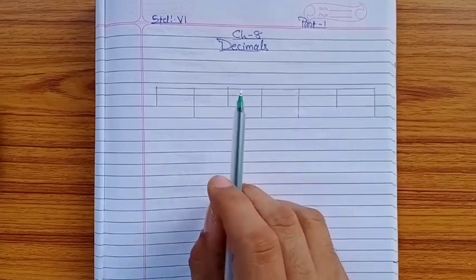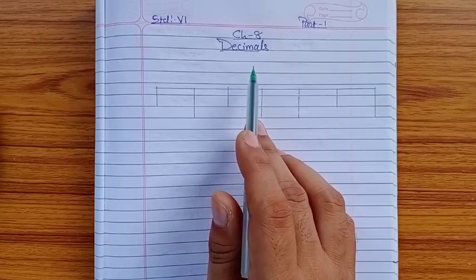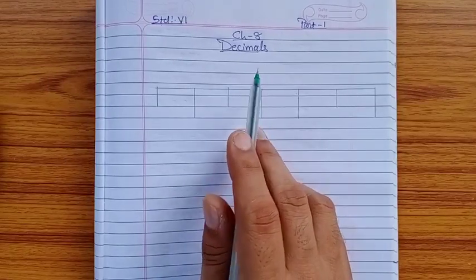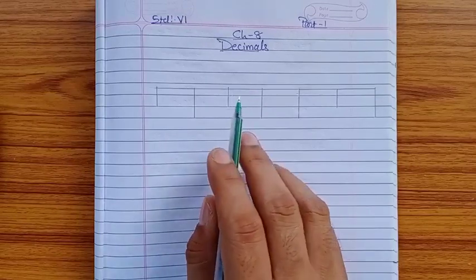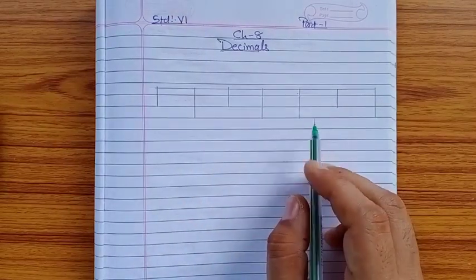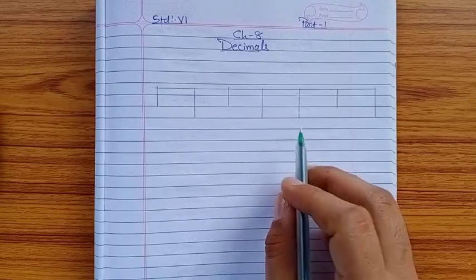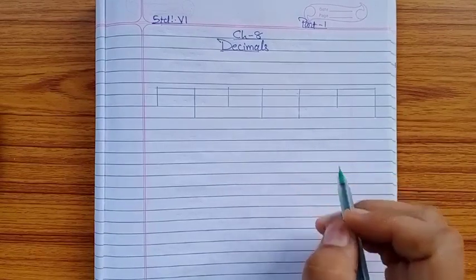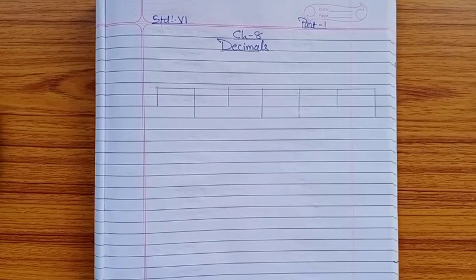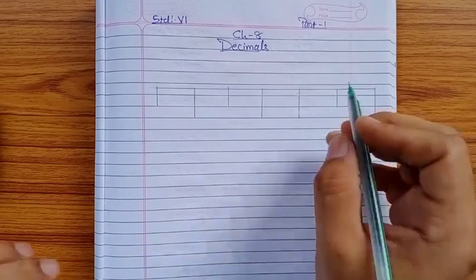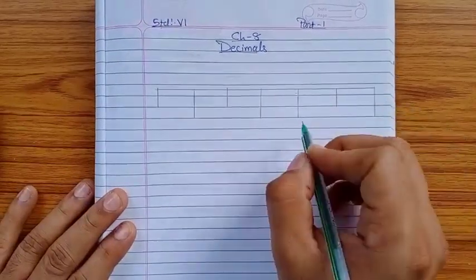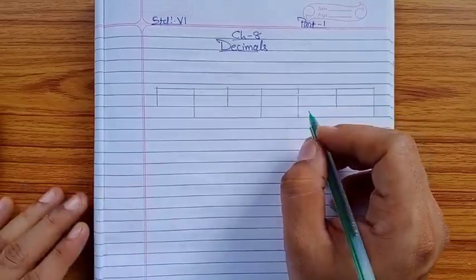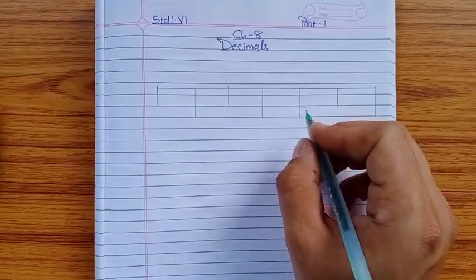From today we are going to start chapter number 8, that is decimals. Already you had studied about decimals in class 5th also. So we'll do a recap of what a decimal is and how it works. Just a small recap. As you know, I had drawn a table just to show what the place value in decimals is. Normally we had studied about Indian and international systems. Now we will study about decimal numbers. Last year also you had done the same thing. Again we'll go through it.